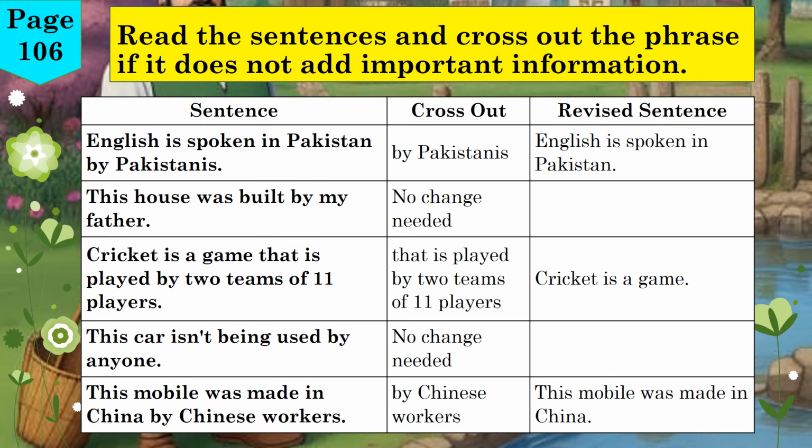Let's now go through the exercise titled, Cross out unnecessary information. Sentence A. English is spoken in Pakistan by Pakistanis. We can cross out by Pakistanis.